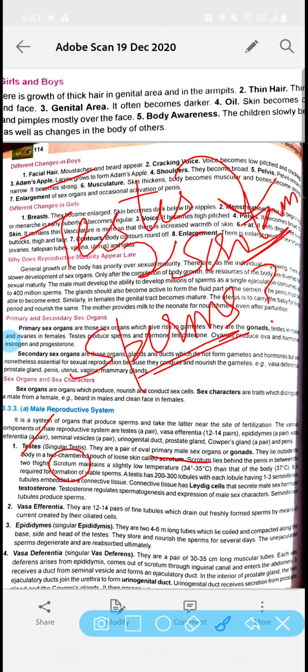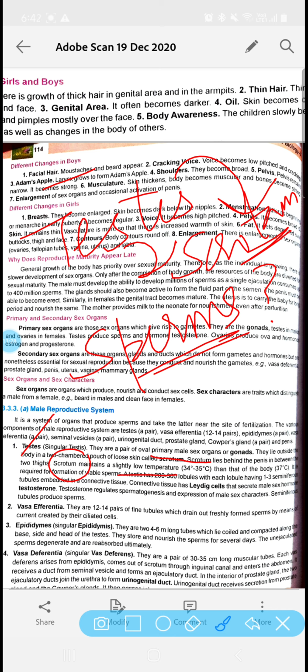तो वो स्क्रोटम क्या करता है, वो टेम्परेचर को लोअर डाउन कर देता है. Okay, so it is acting as a thermoregulator. It is controlling the temperature so that spermatogenesis, or we can say the formation of sperm, can take place maximally. Clear?